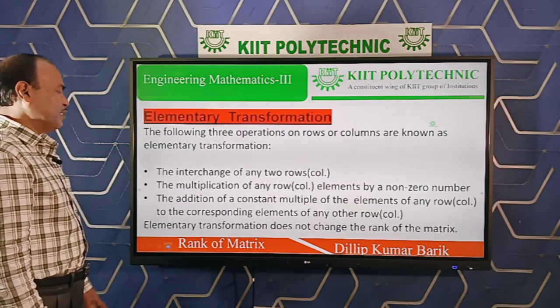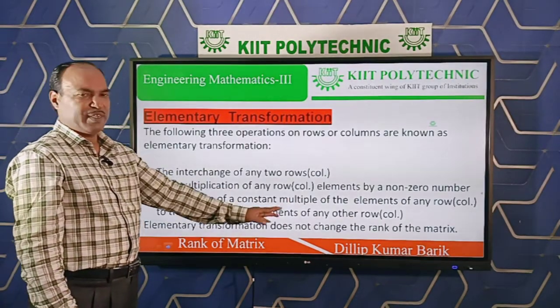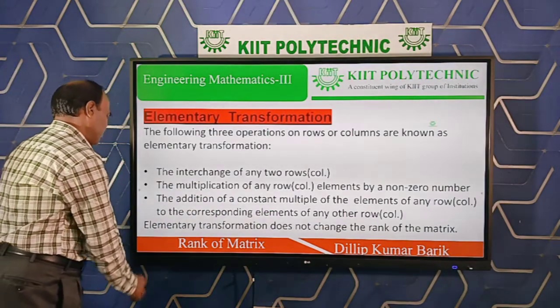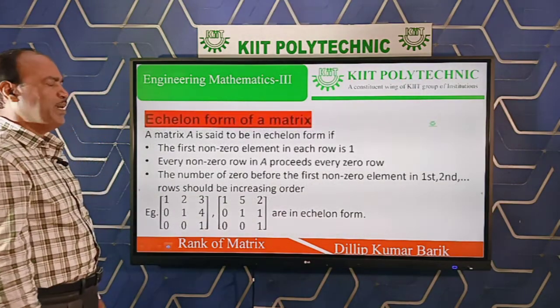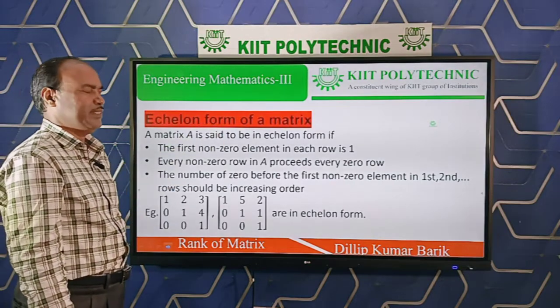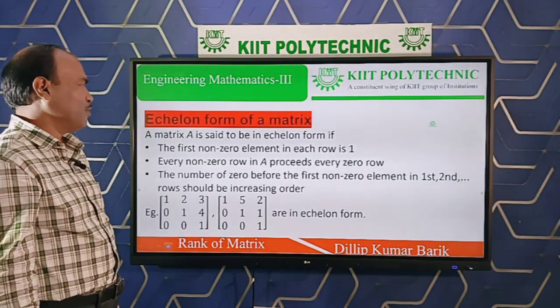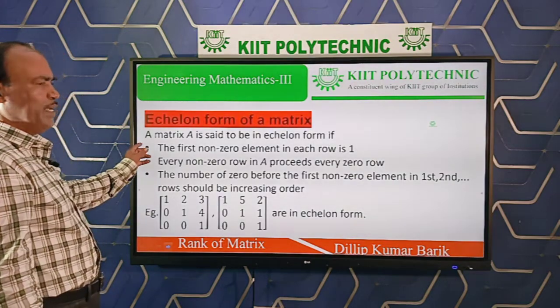An elementary transformation does not change the rank of a matrix. This is a simple idea we will discuss in the next slide. Another fact is the echelon form of a matrix. Echelon form is simply the upper triangular form of the matrix. What is the meaning of echelon form?